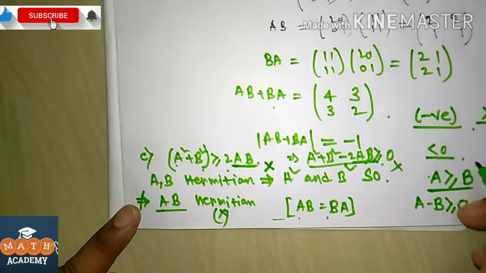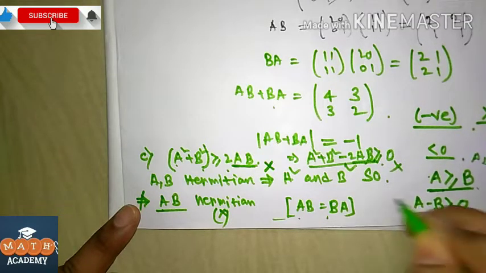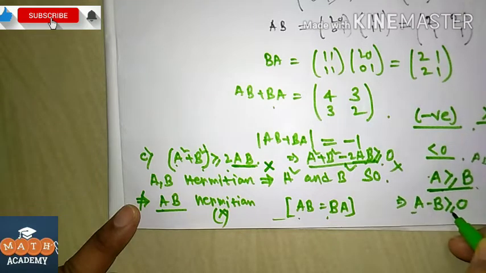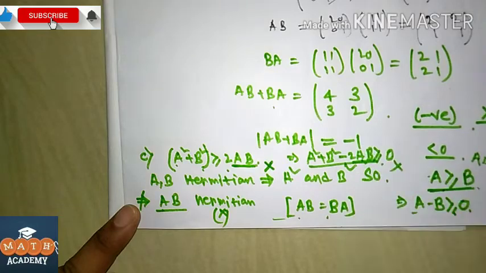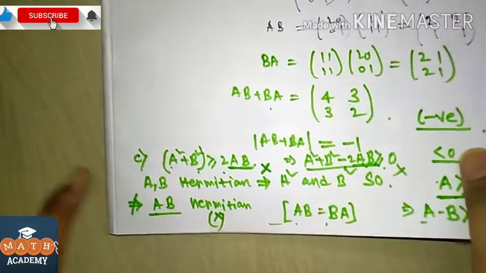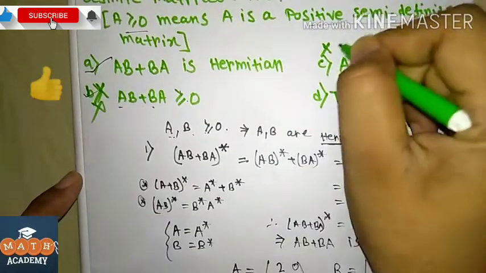For two Hermitian matrices A and B, A greater than or equal to B implies A minus B greater than or equal to 0, but here AB is not a Hermitian matrix. So that's why option C is false.